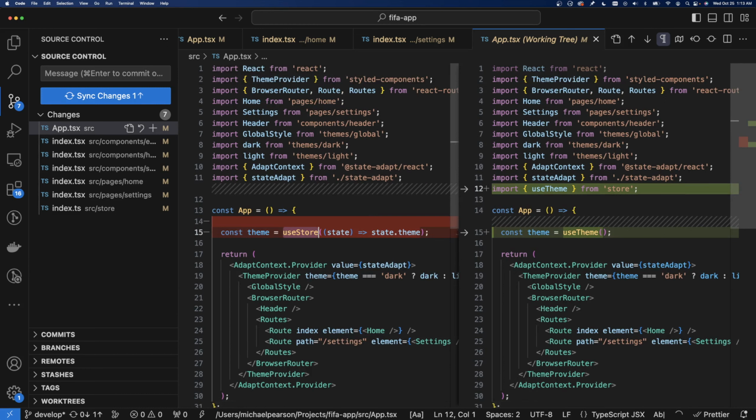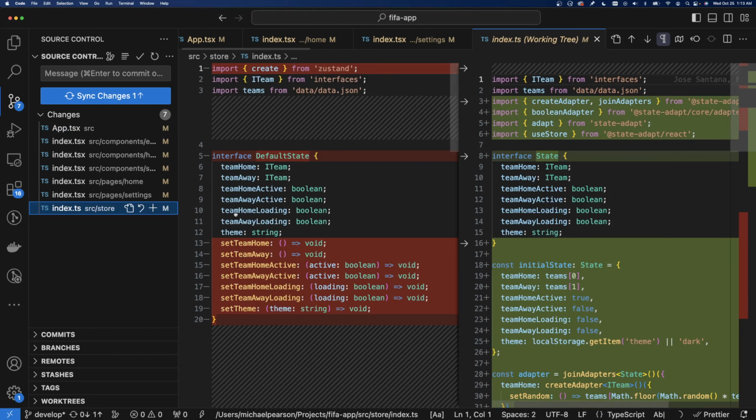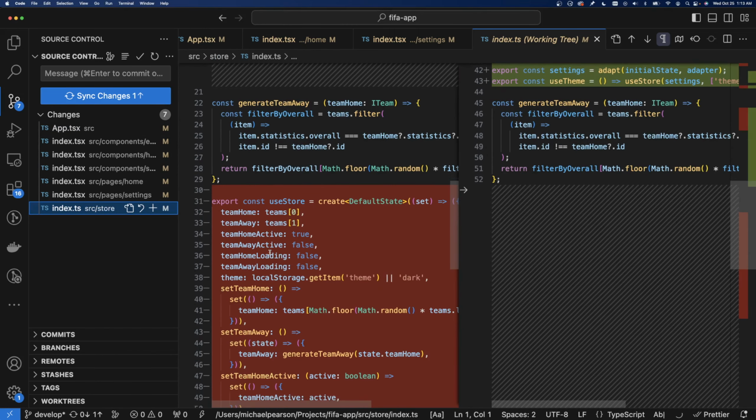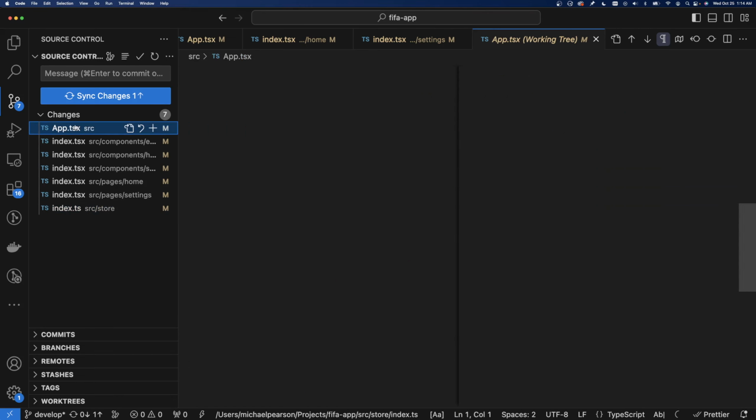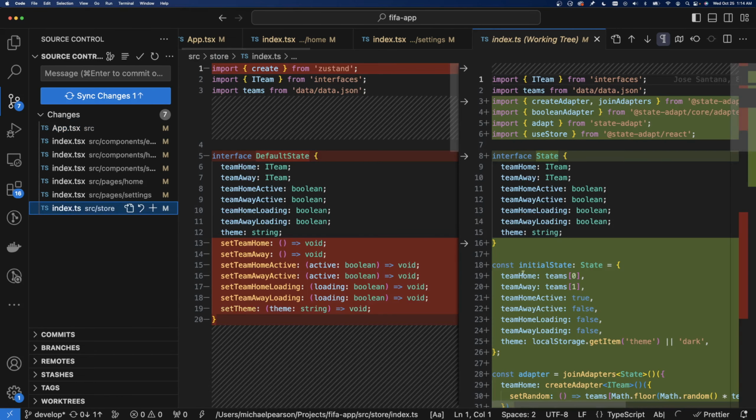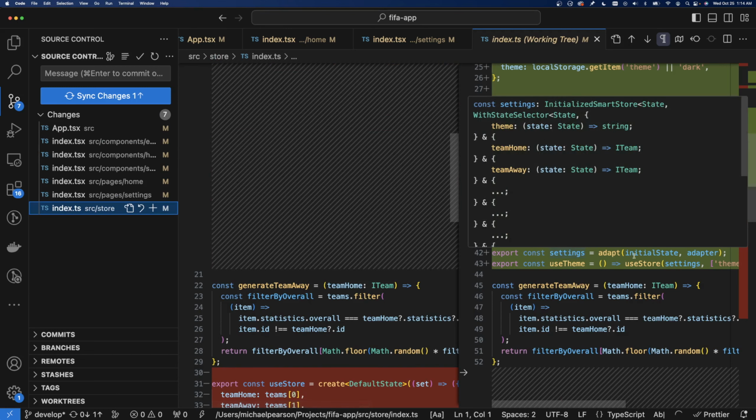I am confused. Hang on. Oh, that installation commit accidentally deleted a line, but this was basically use store, and it was coming from the store file. So if we go back to store, we'll see it's exporting use store. Yeah. So now I defined the store here.